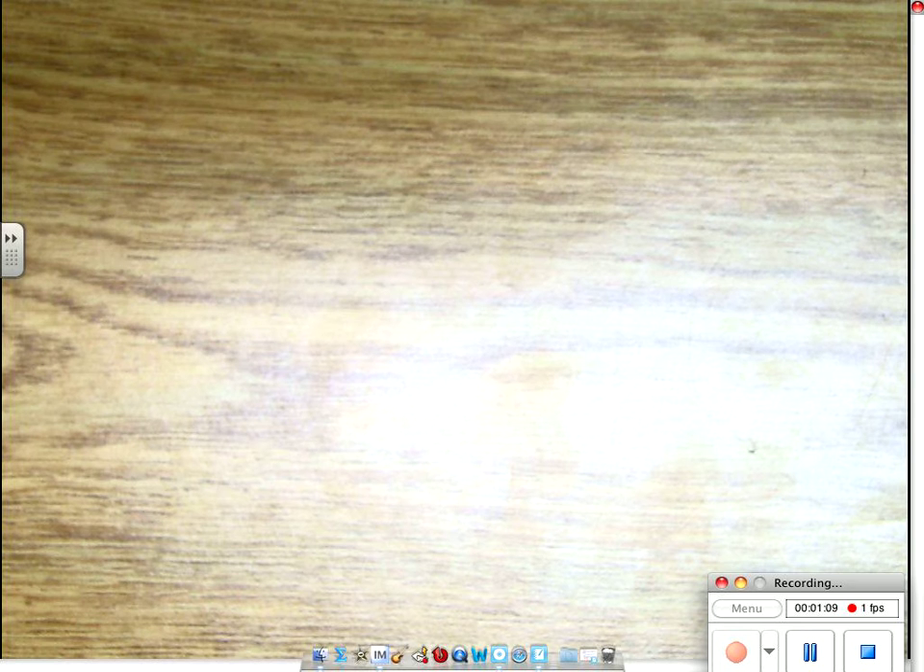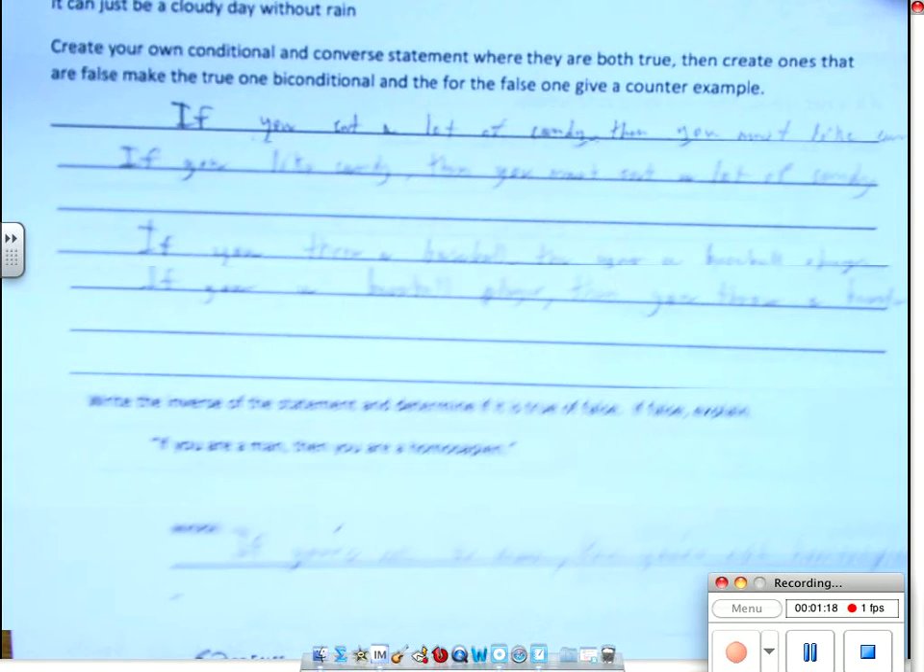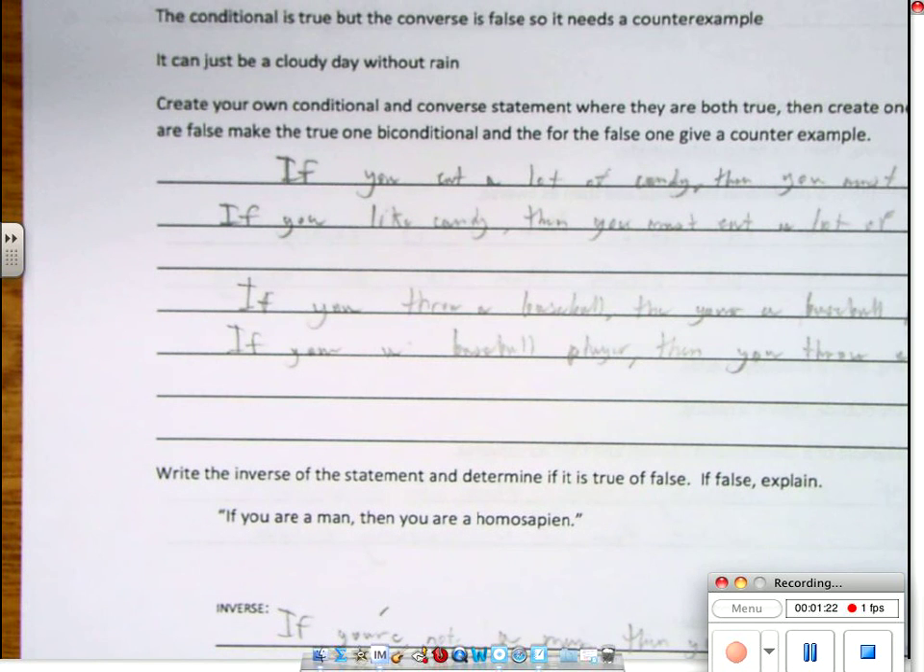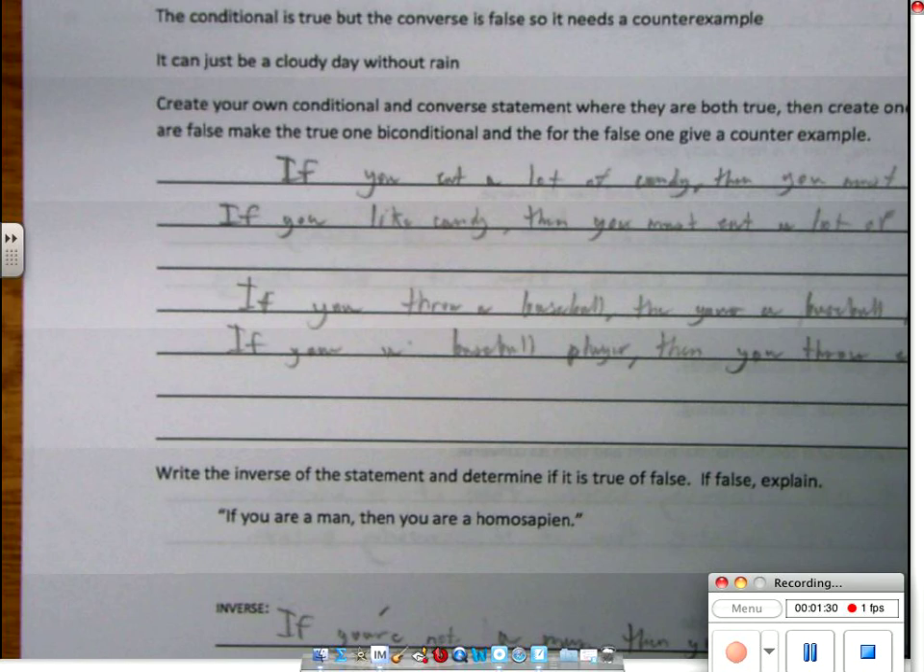I'm going to choose a random one from here. I'm going to turn the page over. It's okay. All right. So for this one, we had to do two statements. One conditional, and then one converse, and see if we can make a biconditional statement out of it. So let's look at it.